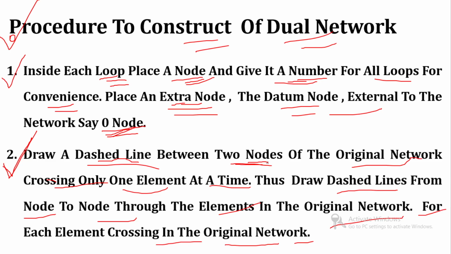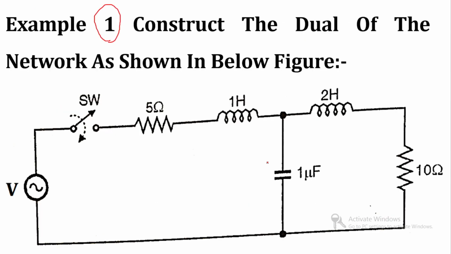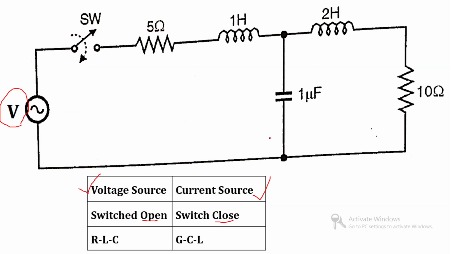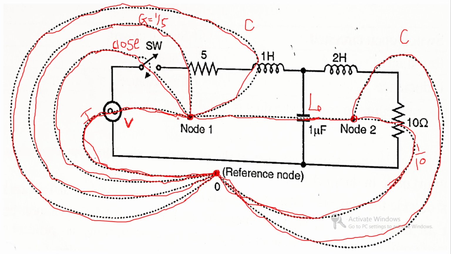These four dashed lines are connected between node 1 and the reference node. This dashed line is between node 1 and 2, and these two dashed lines are between node 2 and the reference node.